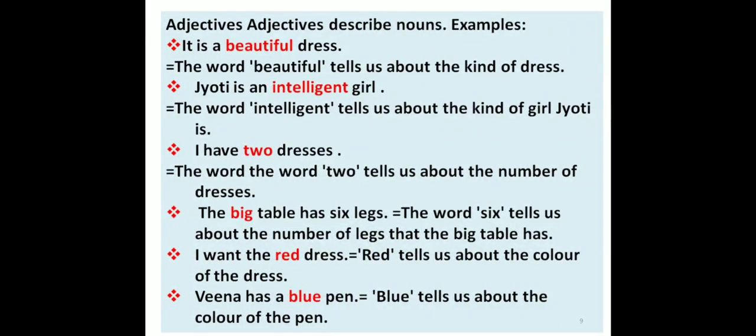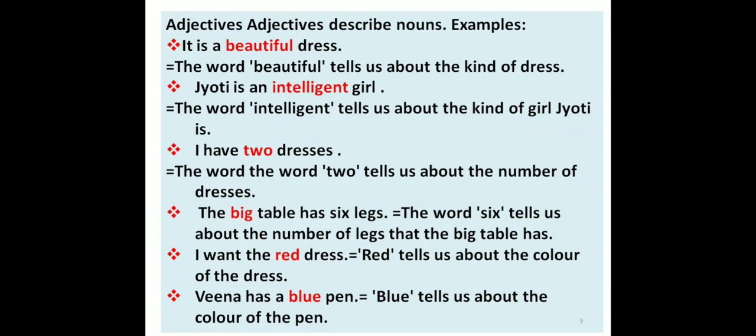Now let us have a recap. Adjectives describe nouns. Examples: it is a beautiful dress. The word beautiful tells us about the kind of dress. Jyoti is an intelligent girl. The word intelligent tells us about the kind of girl Jyoti is.